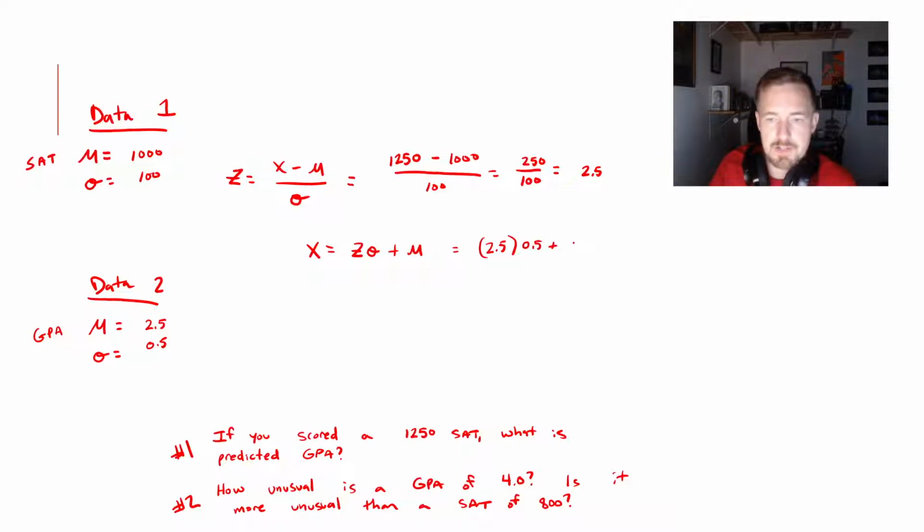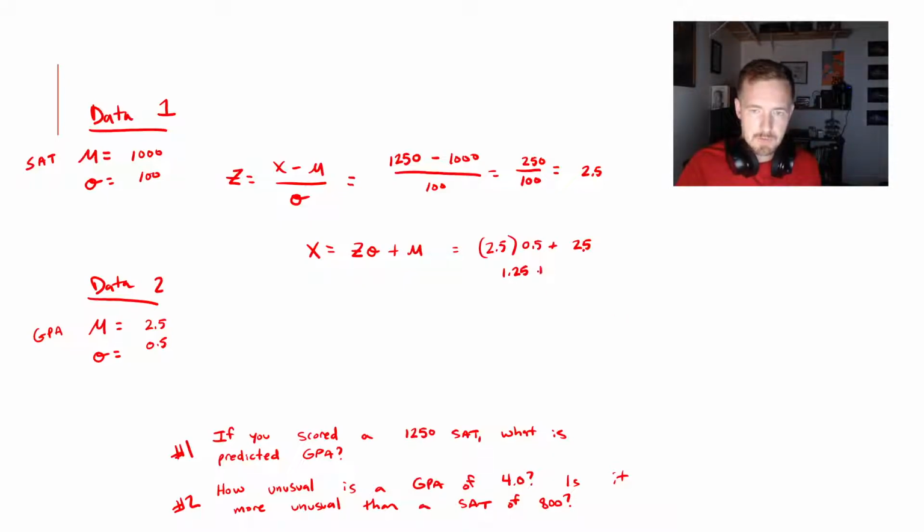And we're going to add that to 2.5. Alright, so I got to break out my calculator for this. So that is going to be 2.5 times 0.5 is going to give me 1.25 plus 2.5 is going to give me 3.75. So that is my predicted GPA.